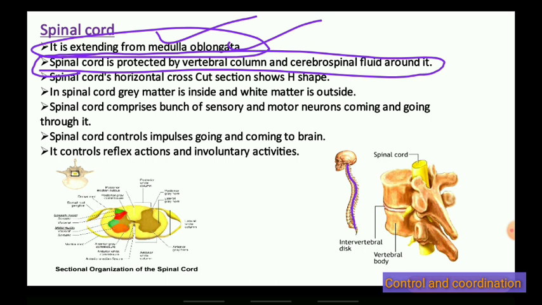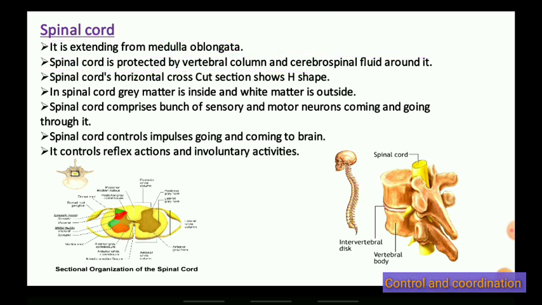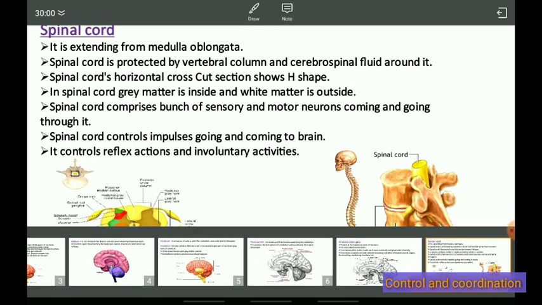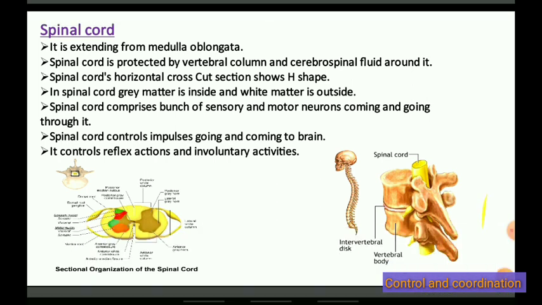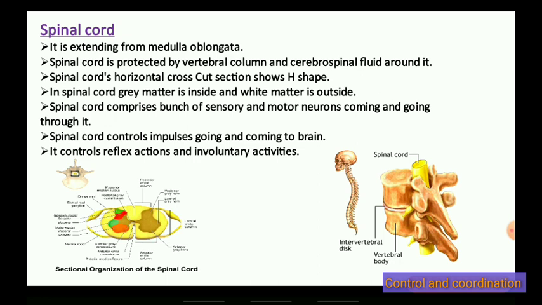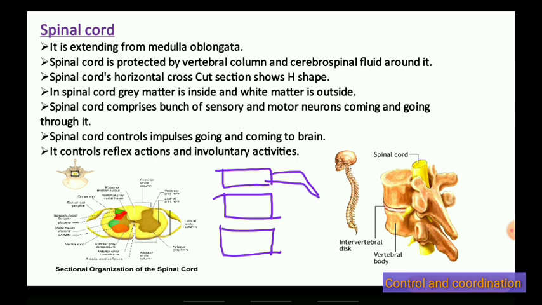You can see here, these are the vertebral columns. Inside the vertebral columns, the spinal cord is there, as you can see here in this diagram.